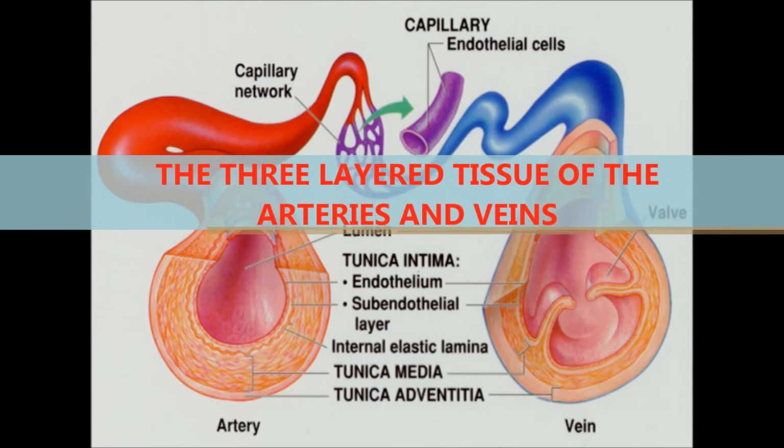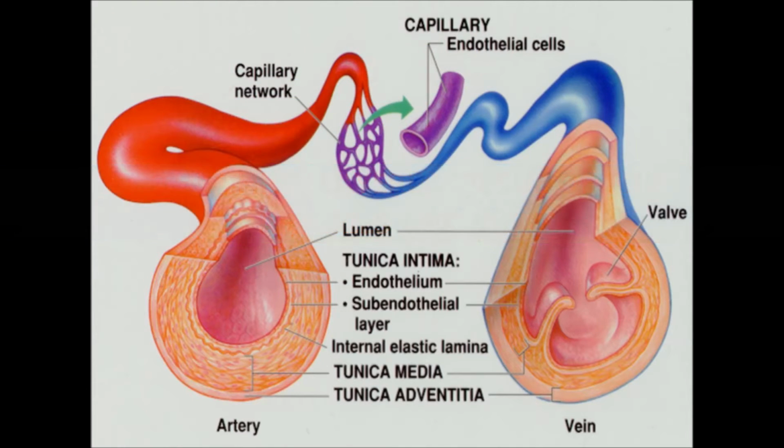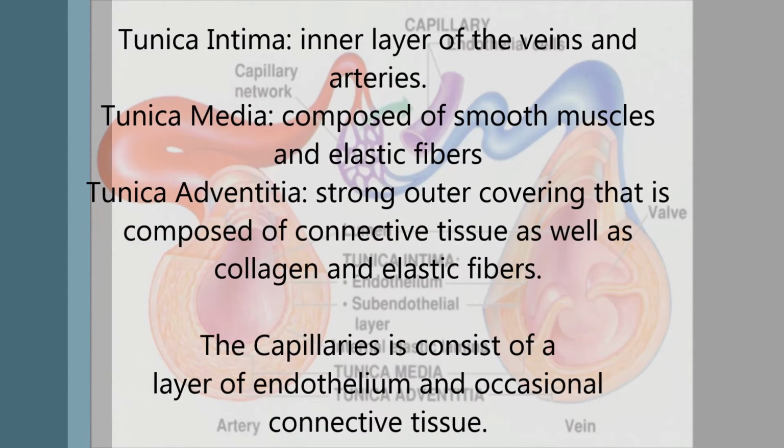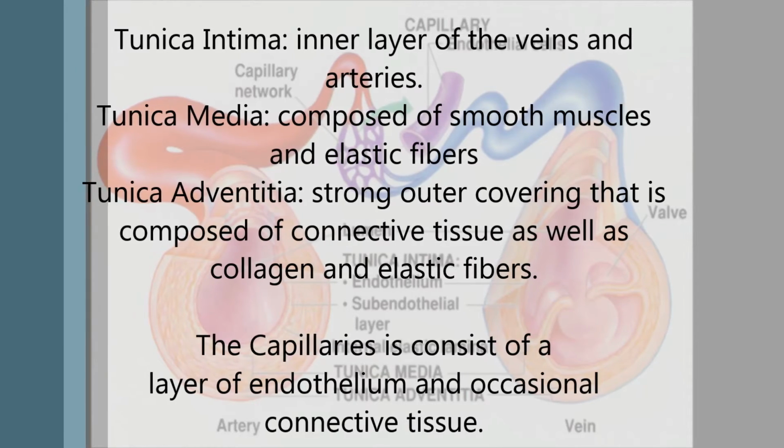The three-layered tissues of the arteries and veins. The tunica intima, it is the inner layer of the veins and the arteries. Tunica media, it is composed of smooth muscles and elastic fibers. Tunica adventitia, strong outer covering that is composed of connective tissues as well as collagen and elastic fibers. The capillaries consist of a layer of endothelium and occasional connective tissue.